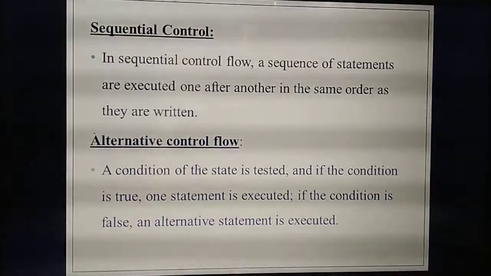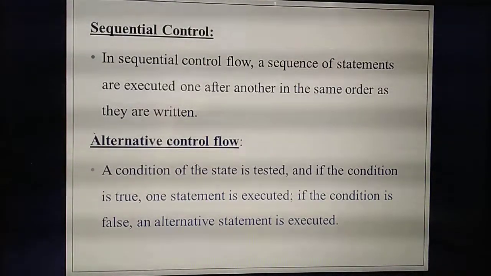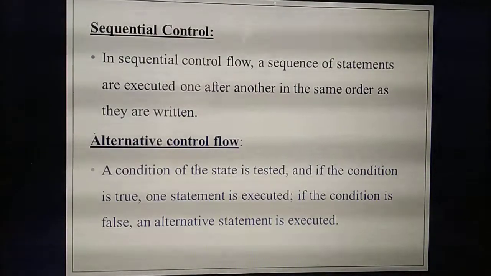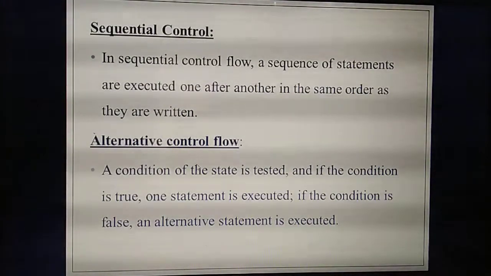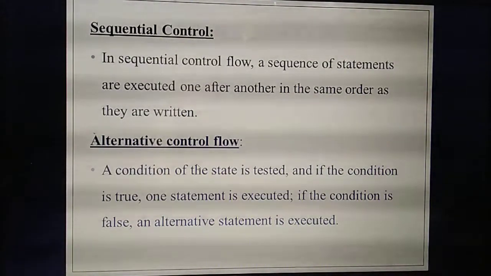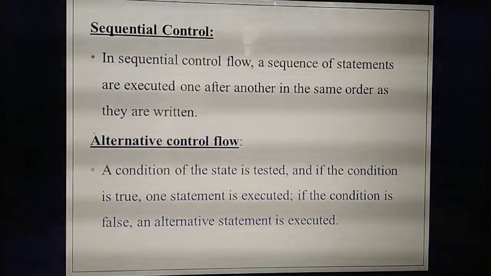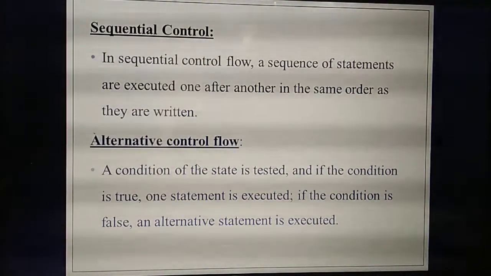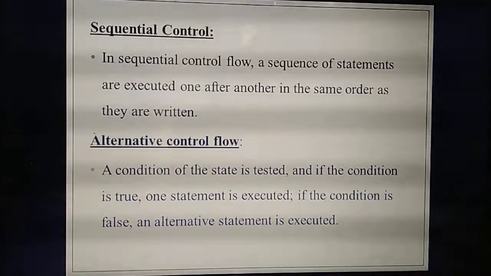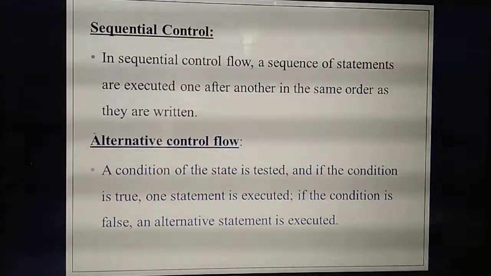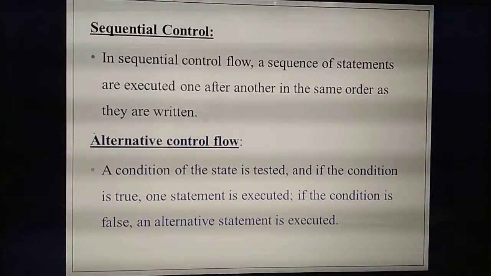Understand? Alternative control means here we need to check the condition. What is the meaning of alternate? Alternate means some other way. We say an alternate method is there, so some other method is there. So alternative control means here you need to check the condition, and any one of the conditions only needs to be true.